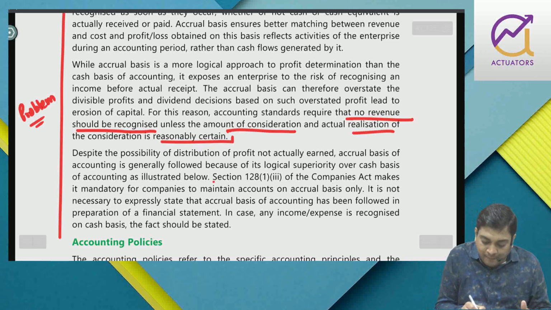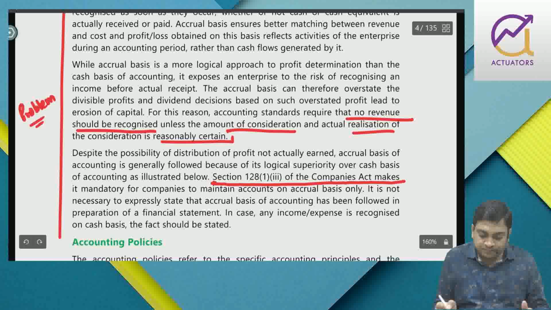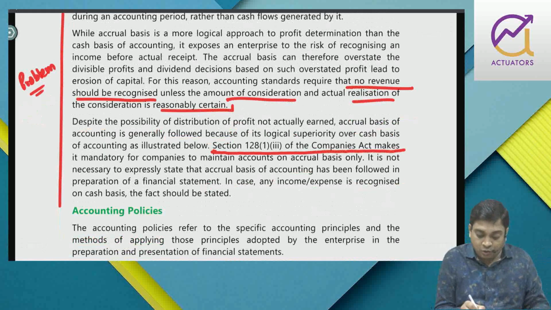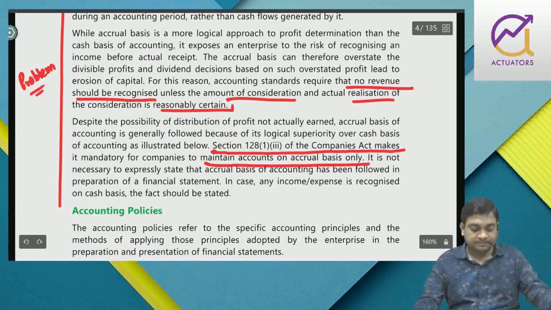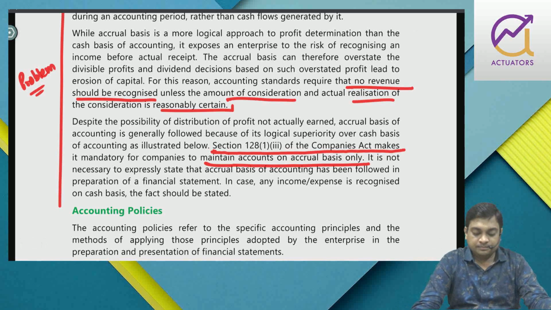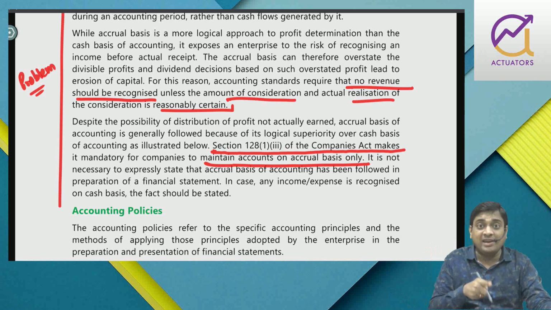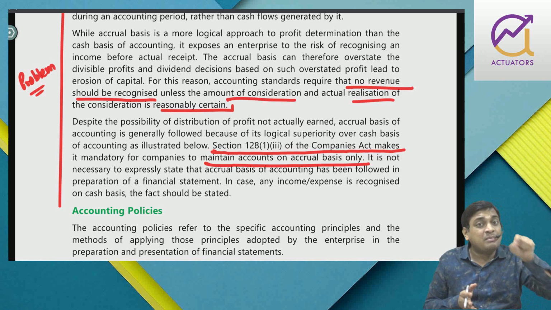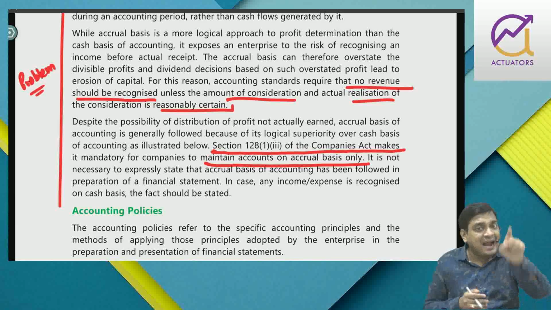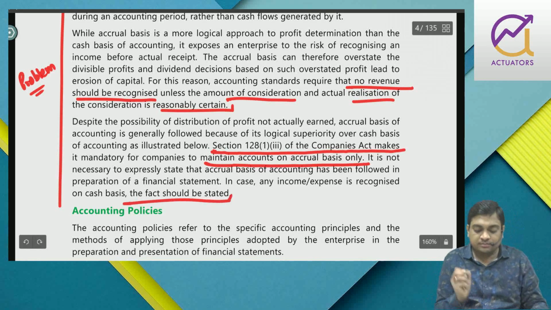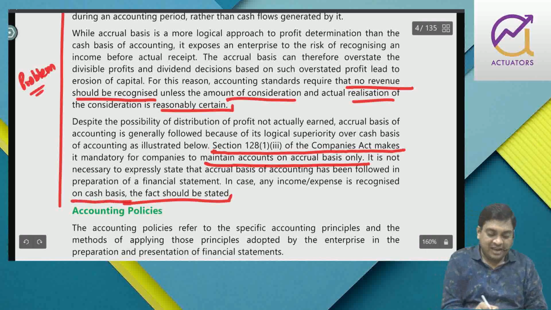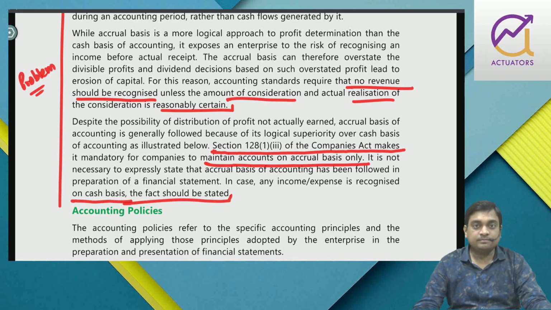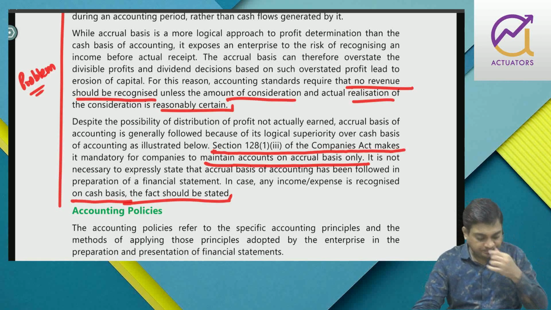Now if I talk about Companies Act 2013, right, for companies accrual basis is a must. And even if you are following, I told you, if you are following cash basis, it means these are fundamental accounting assumptions. You are violating that, the fact should be disclosed. In case I am following cash basis, I guess this is absolutely fine with all of you. There should not be any problem, right?